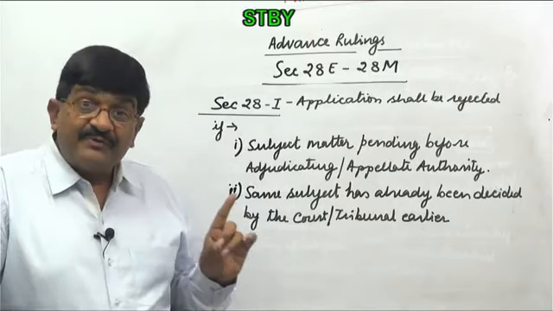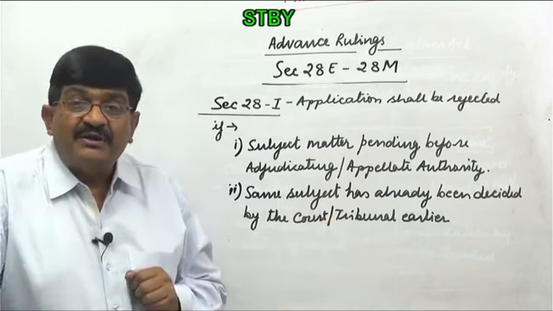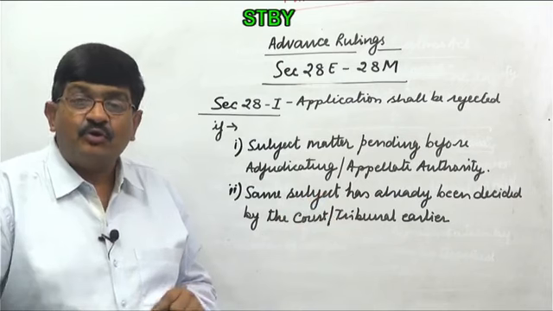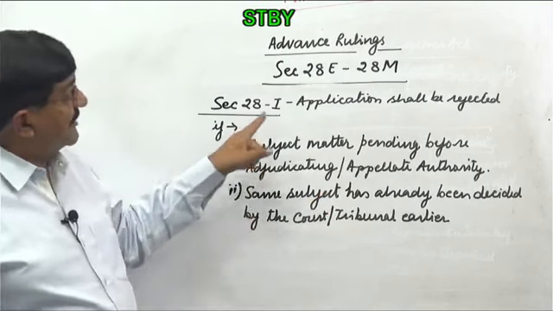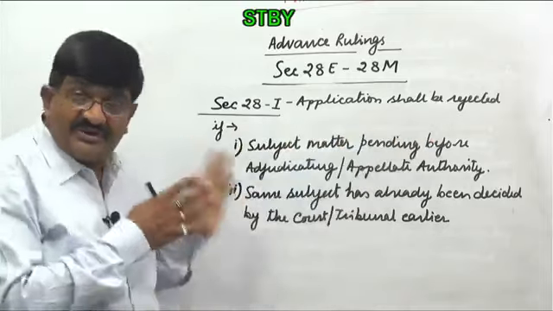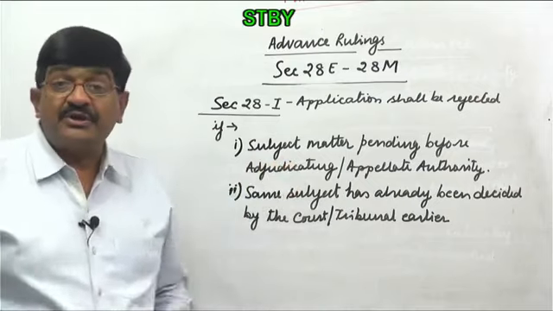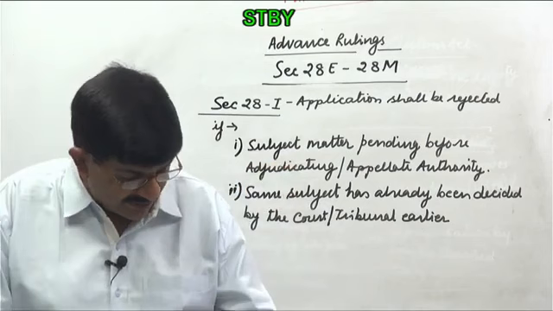Because if this is the situation and the authority gives an advance ruling, that will be contradicting the court. That is not possible. So these are two situations in which application shall be rejected. Any other situation, discretion. But in these two situations, no discretion, it cannot be rejected. Okay. Now that is one part.